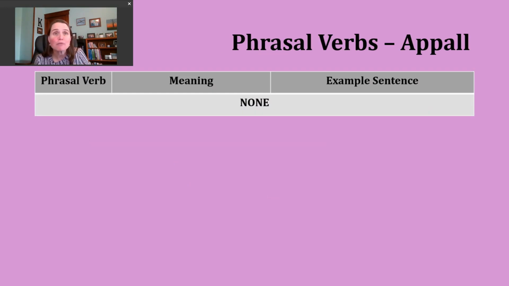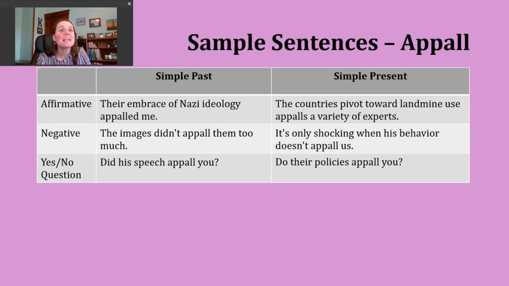Now, I don't have any phrasal verbs that we need to study, so we can move on and do a little verb tense practice. Today we'll review the simple past tense and the simple present. Let's use the simple past tense and talk about when to use it. So this verb tense exists to talk about completed actions that occurred at a known point in the past.